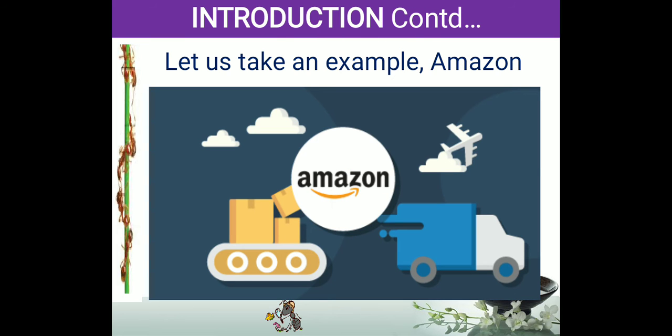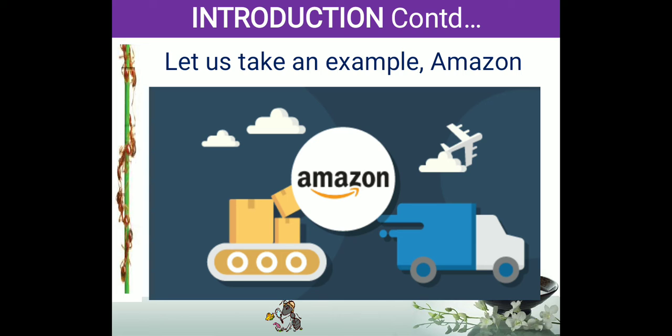Now let us take the example of Amazon. In Amazon, you can see agricultural products, household products, fashion designs, dresses, textbooks, even films through Amazon Prime, or even music, whatever the customer requires.